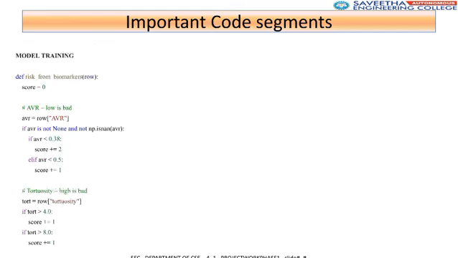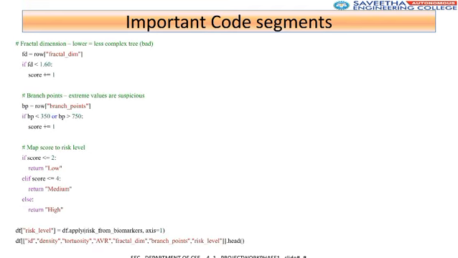Model training involves assigning risk scores based on biomarker values, specifically checking conditions for AVR, tortuosity, and vessel density to accumulate a risk score. Risk scoring continues for fractal dimension and branch points. Finally, the cumulative score is mapped to categorize the heart attack risk level as low, medium, or high.